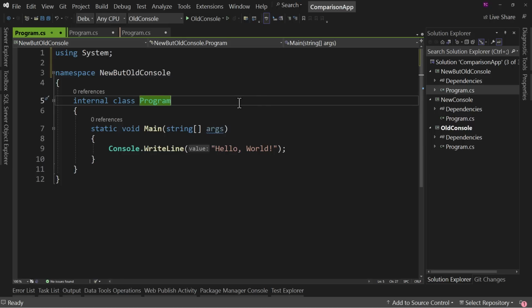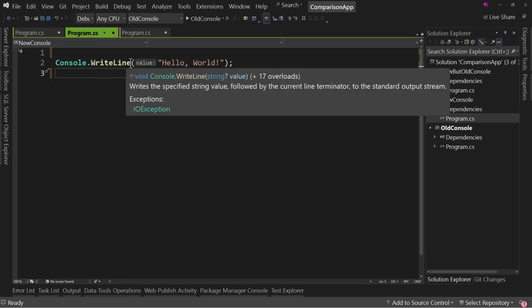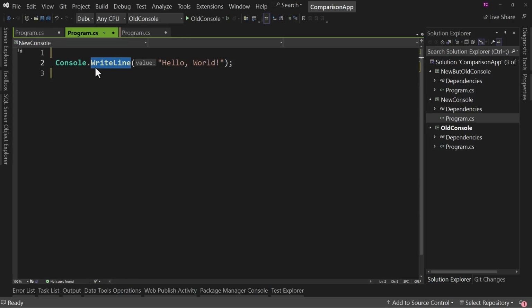So you can turn off all of these optional things that make your code cleaner and make it less of a lie. You can turn them all off if you want to match with your old systems. But the new way of doing things is much, much cleaner. And as a new developer, when you come in, this is much easier to learn with. You can say, hey, you know what? We're going to teach you about methods. This is a method. But until then, just know that if you say Console.WriteLine, it will print out whatever you put in here. Cool.